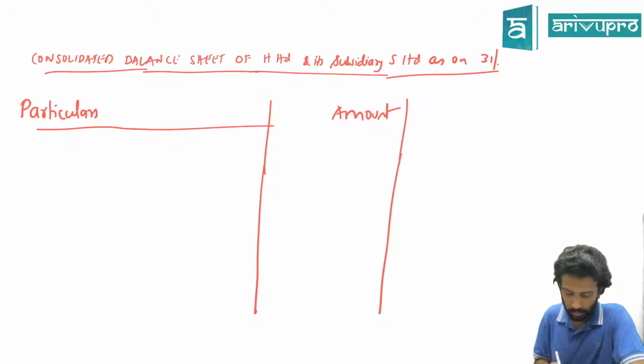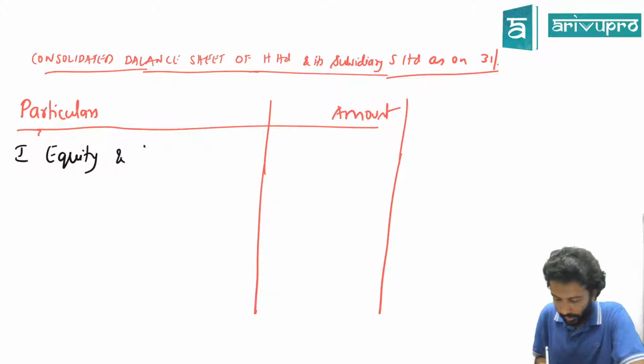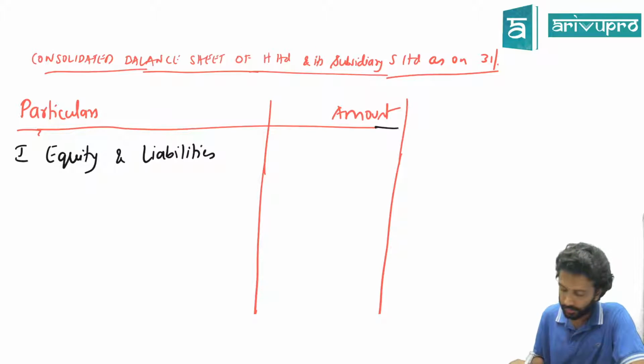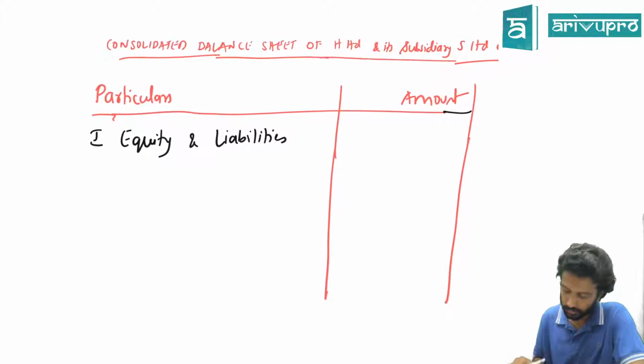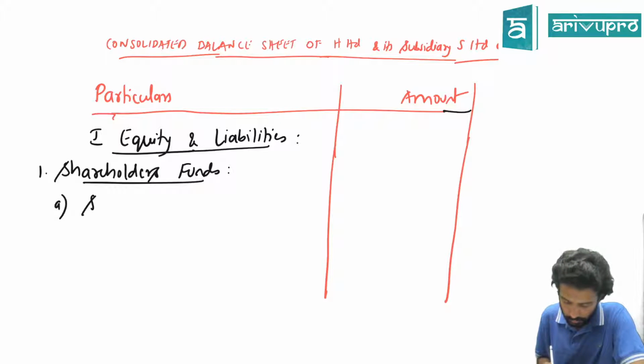First, under the particulars column, the heading is equity and liabilities. Under equity and liabilities, point number 1, shareholders funds. Under shareholders funds, share capital.